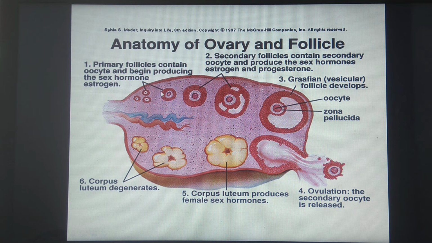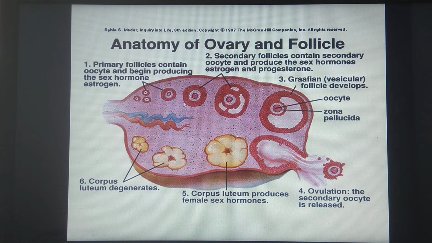So these primary follicles, under the influence of FSH, undergo developmental changes and become secondary follicles. These secondary follicles contain secondary oocyte and produce the hormone estrogen, only estrogen, not progesterone. This is the secondary oocyte surrounded by these layers of follicular cells, secreting estrogen, not progesterone.